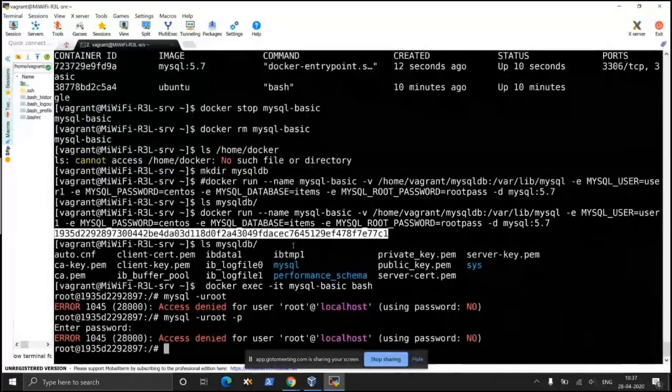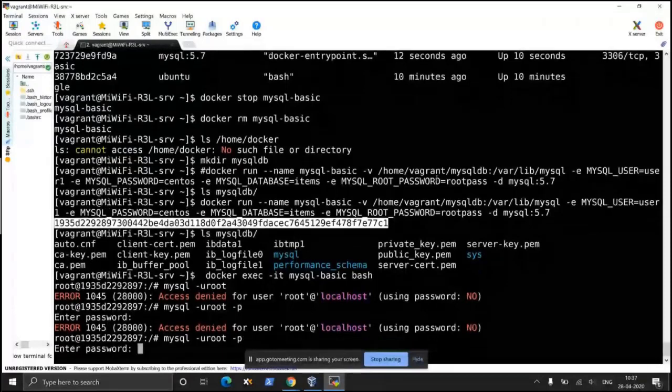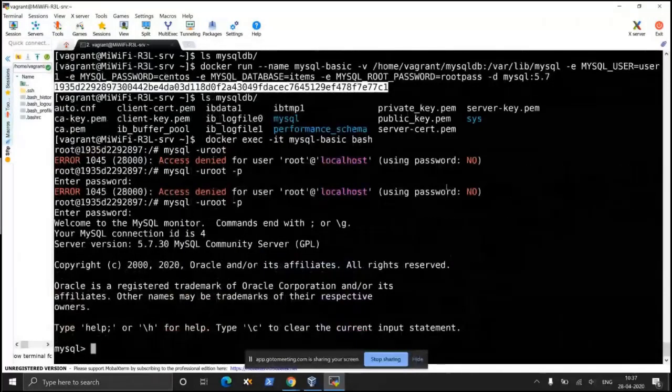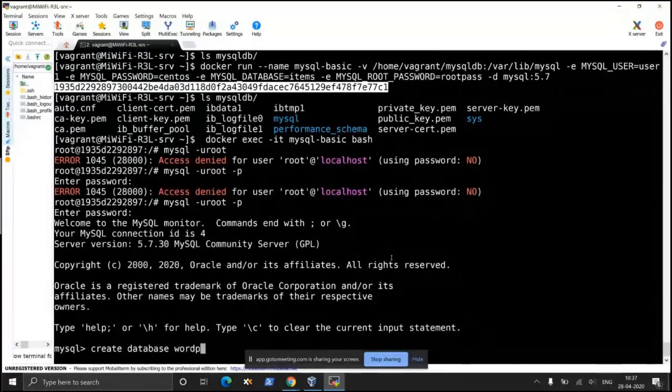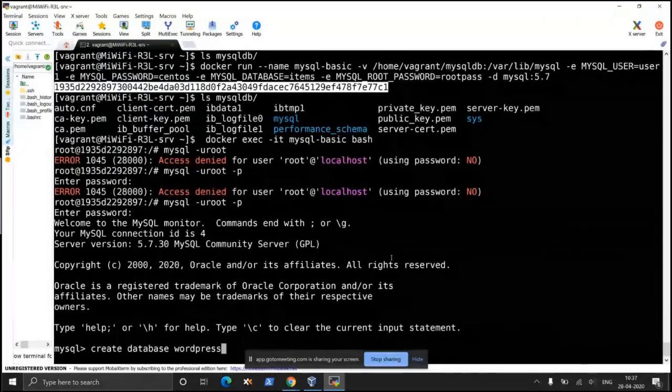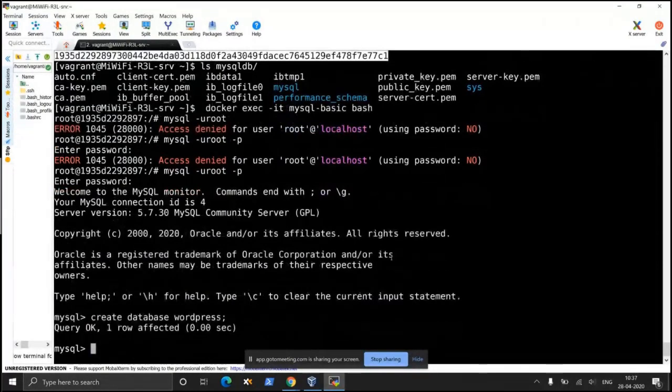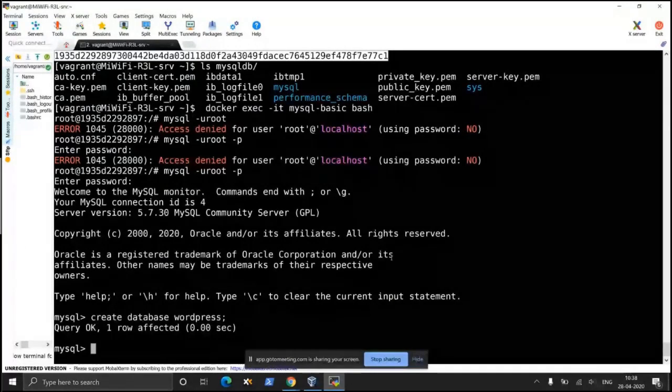I just didn't check what the password is. The root password is root pass. So I need to type root pass. Okay, so I'm inside the container. Now I'm going to create a database, WordPress. Okay, so now we have created a database, and if you want to allow any user access to that database, we can also do that.